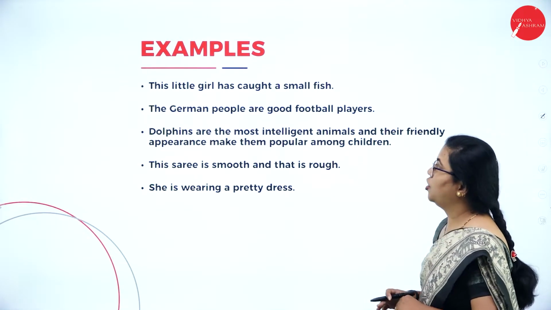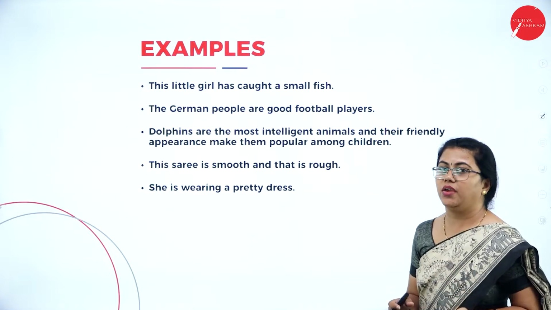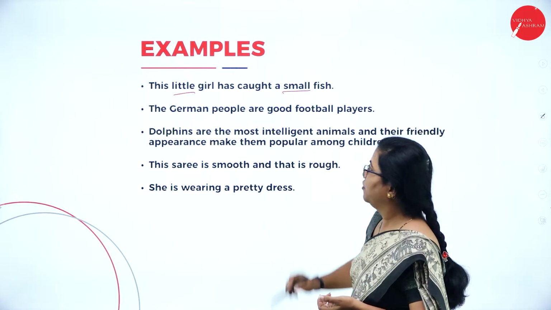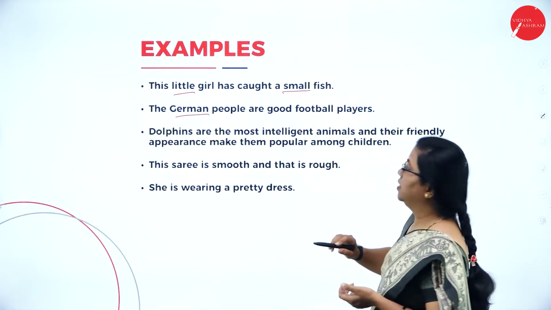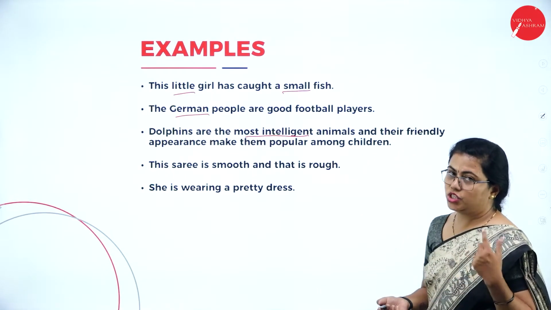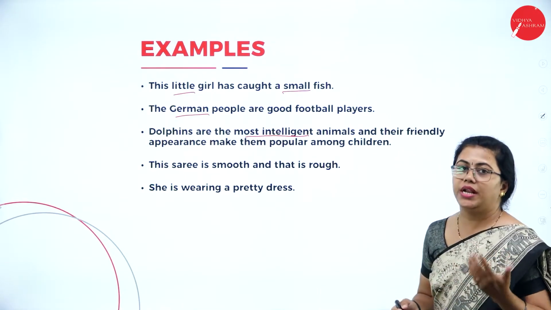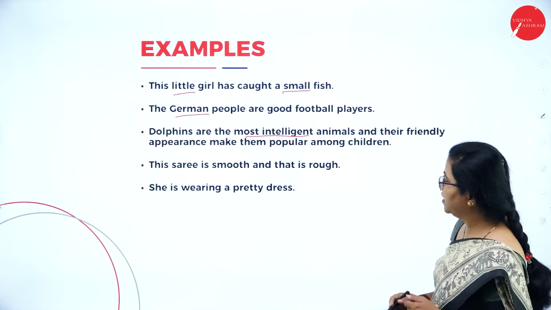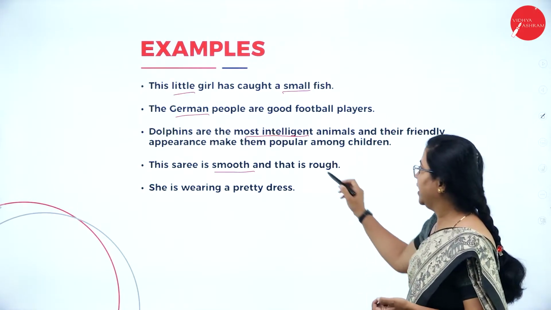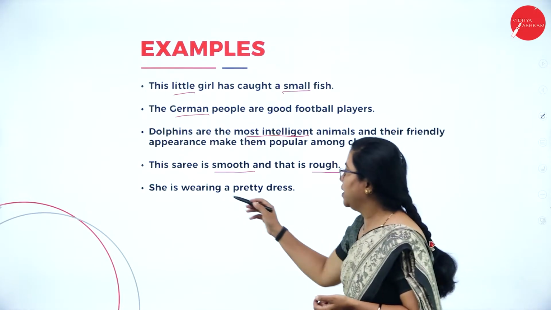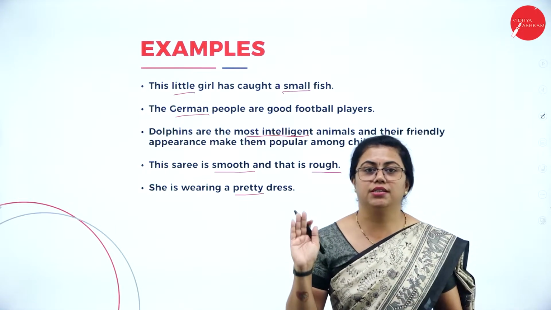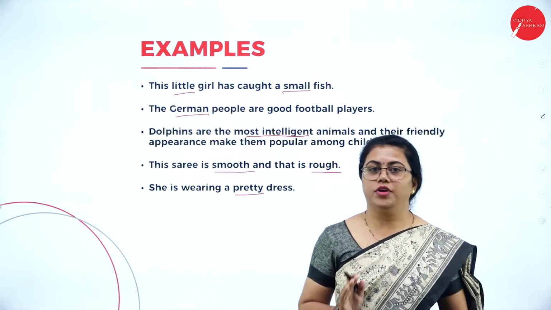Let us move on to a few examples which you can see here. This little girl has caught a small fish. Those are examples which I gave you before. So you can see the size here, the nationality here. Then you have this most intelligent. What kind of animals? It is talking about the nature. Most intelligent is the nature of dolphins. This saree is smooth. It is talking about the texture of the saree, and that is rough. And she is wearing a pretty dress. What kind of dress? It is a pretty dress. So these are the examples of adjective of quality.